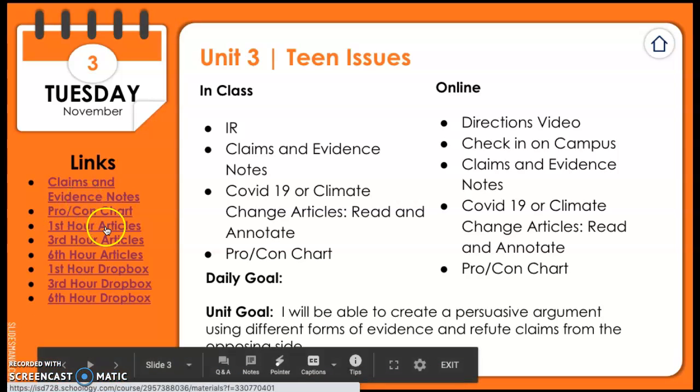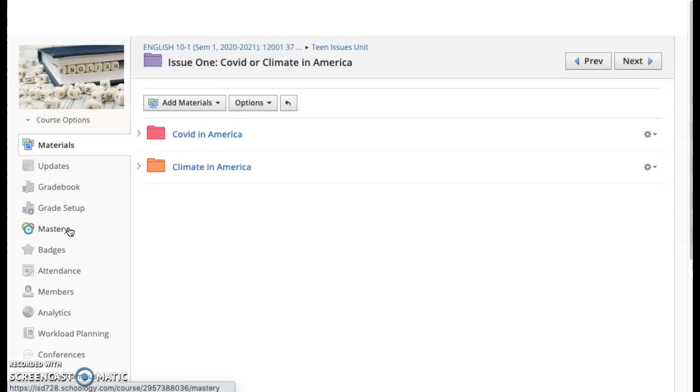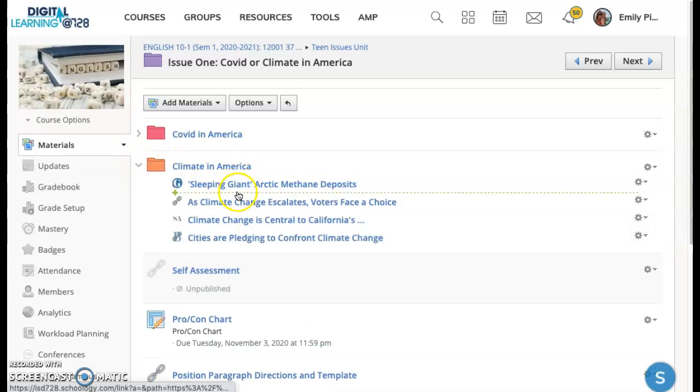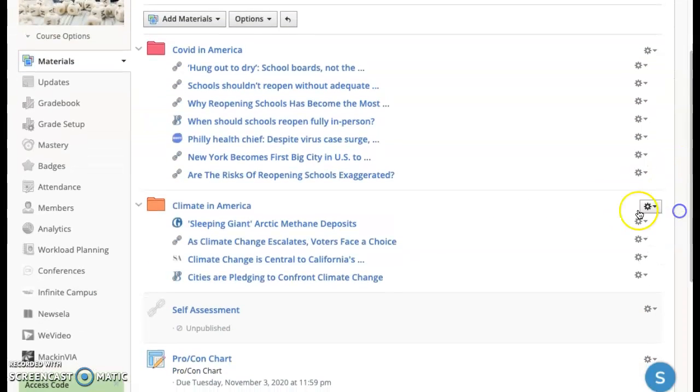After you're done doing that, then you are going to choose which articles you're going to read. So if you click on your hour over here, and then it'll bring you here and you can pick which folder you want to be in. If you want to read about COVID, click on this folder. If you want to read about climate in America, click on this folder. Both folders have a bunch of different articles in them. You need to pick 2 or 3 articles to read so that you can get some information on whichever topic you choose.